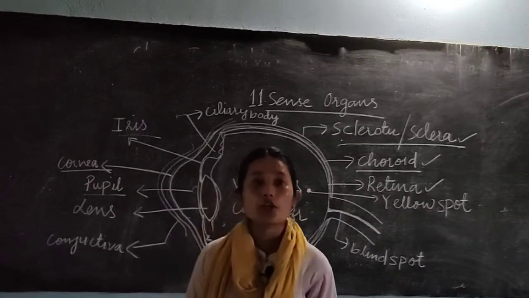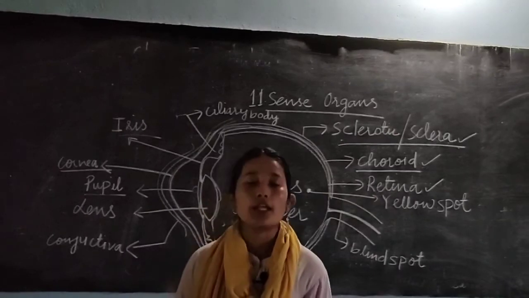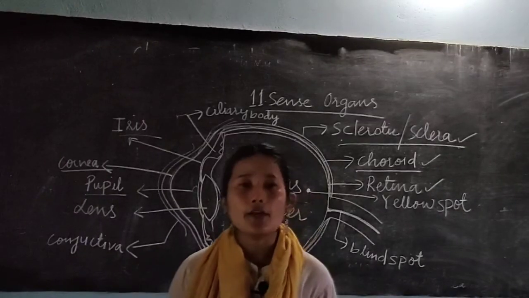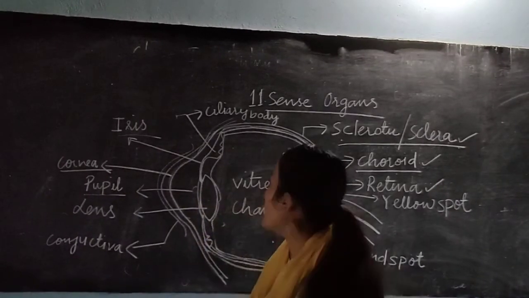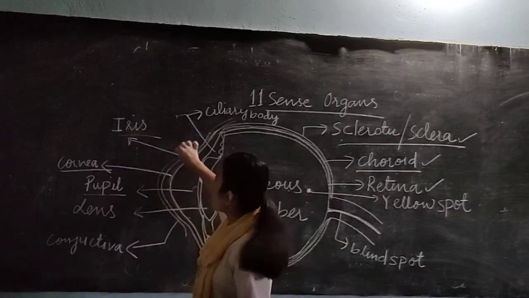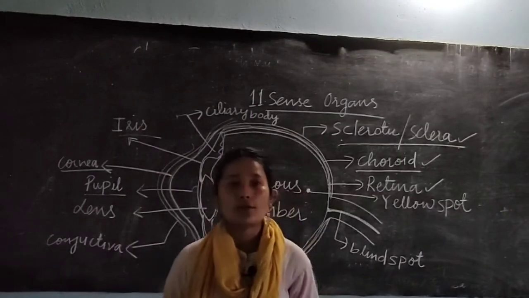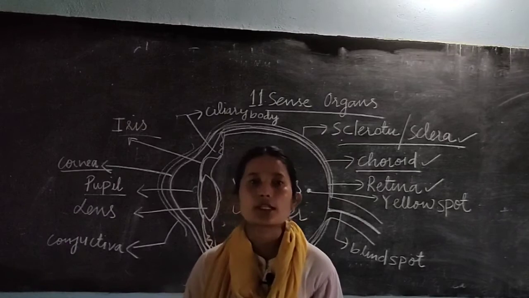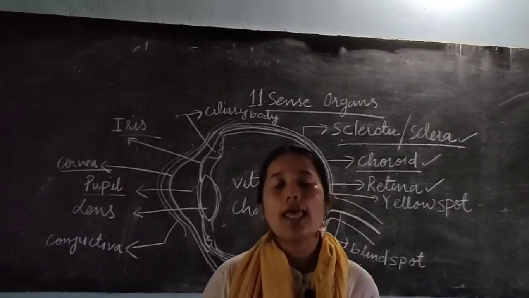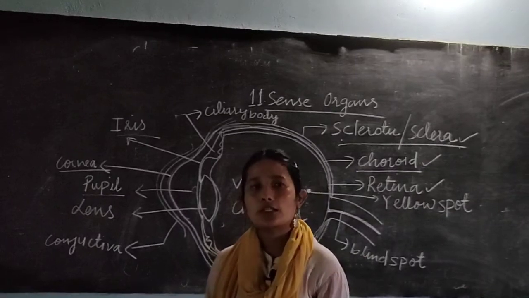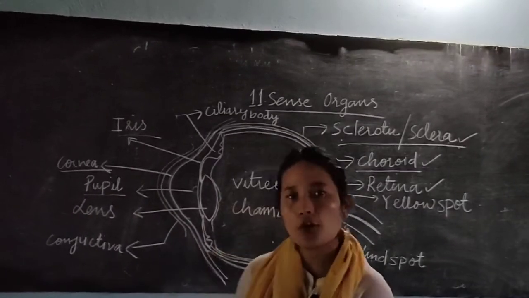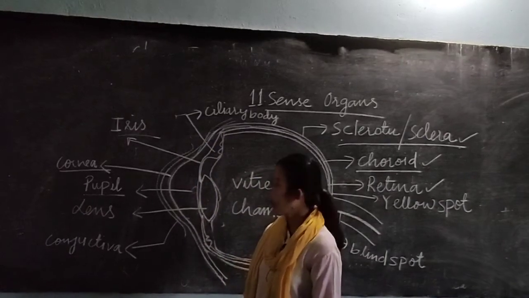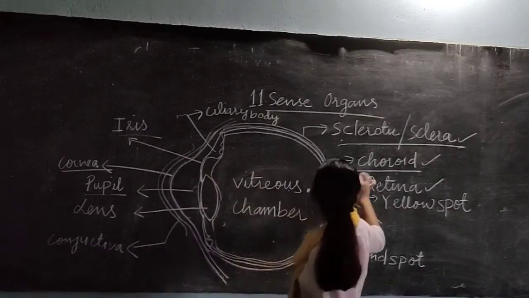What is the function of the pupil? The function of the pupil is to adjust how much light should enter our eye. The adjustment of the light is done by your pupil. Now your iris has two types of muscles, radial muscles and circular muscles. Your radial muscle widens the pupil, and your circular muscle constricts the pupil. So adjustment of the pupil is done by your iris. So that's all about the choroid.